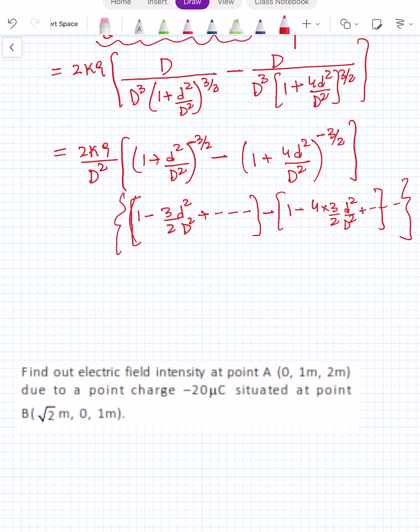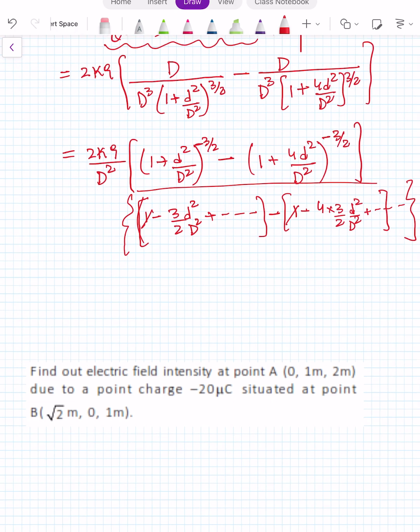Here, 1 minus 1 cancelled. Now this is minus 3d square upon 2D square, and here plus 4 into 3 by 2 d square upon D square plus higher powers. All higher powers are negligible and ignored.